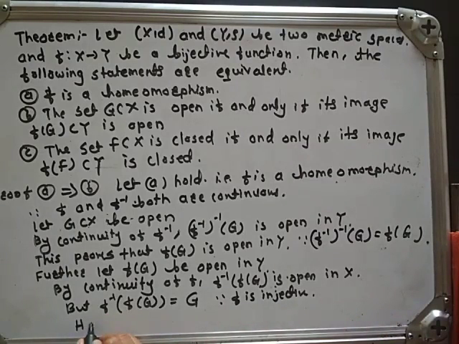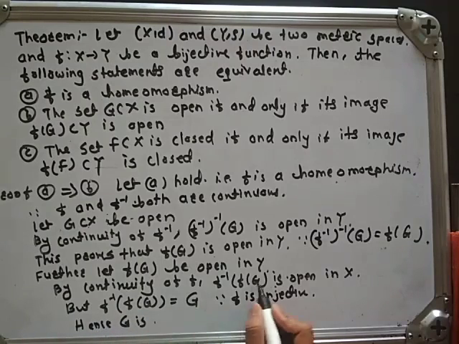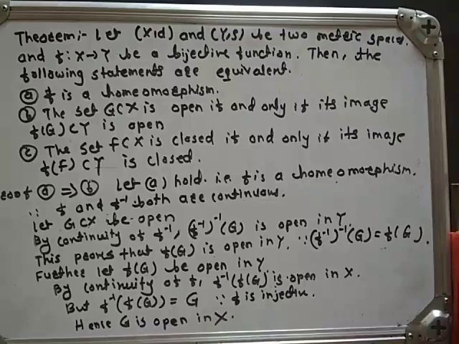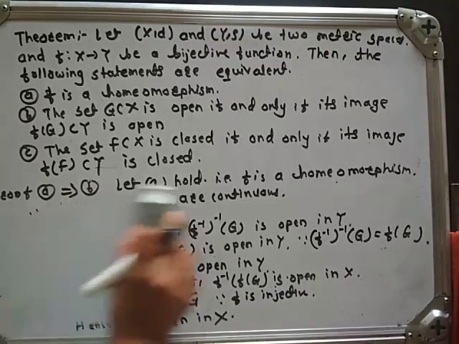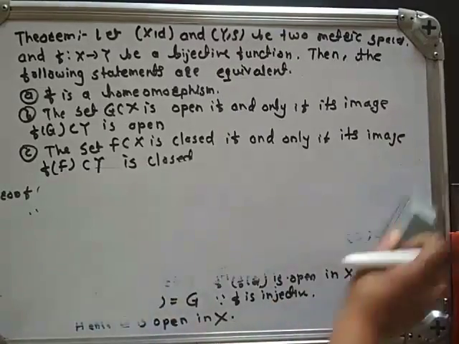Hence G is open in X, because f inverse of f of G is open in X. Okay, here A implies B. Now we will prove B implies C.